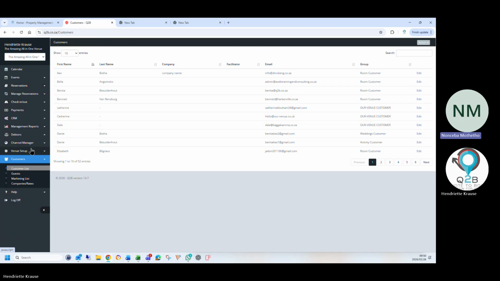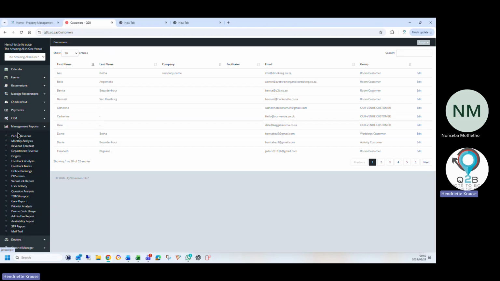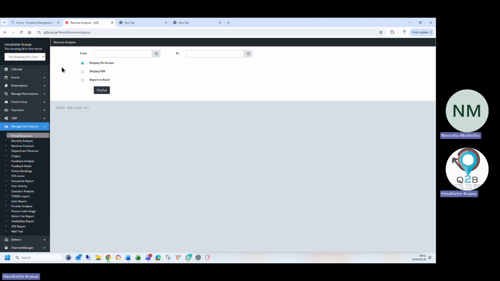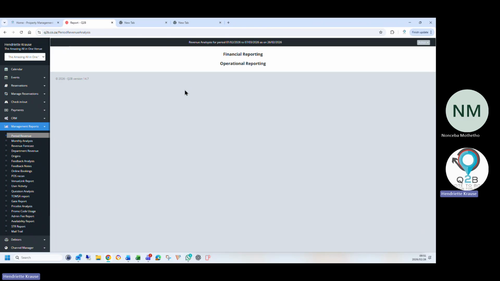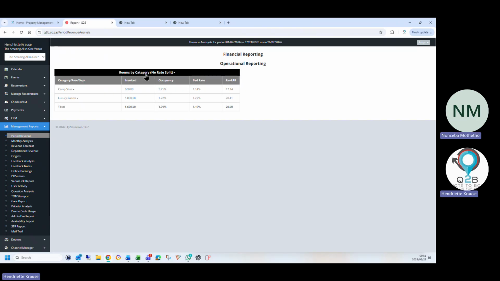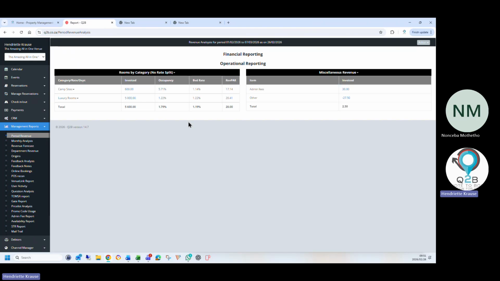In terms of pulling, say, a sales report, I can pull a report of the clients under each status. We don't do it by client, but in our period revenue, if I go there and say let me do until the 7th, it scrolls down, it's all links, and you can pull a full report on all the items sold for the month.